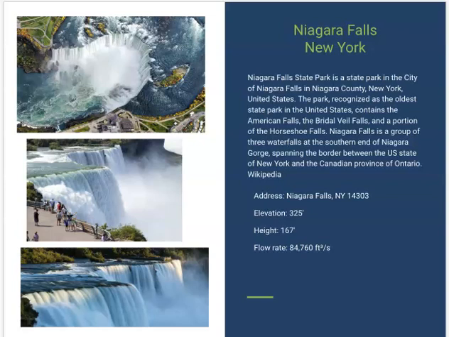And you can see these. It's amazing. It's unbelievable. The flow rate is 84,760 cubic feet per second. So there's a tremendous amount of water going over those falls every single second. I've been there, and it's unbelievable to see this. The height of this is 167 feet from the top down to the bottom. So it's pretty amazing. So it goes in between the province of Ontario in Canada and New York in the United States.